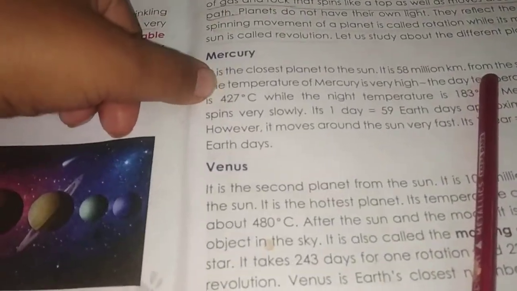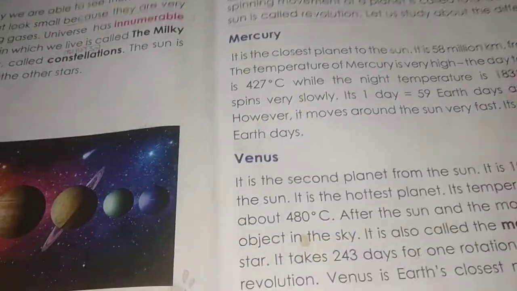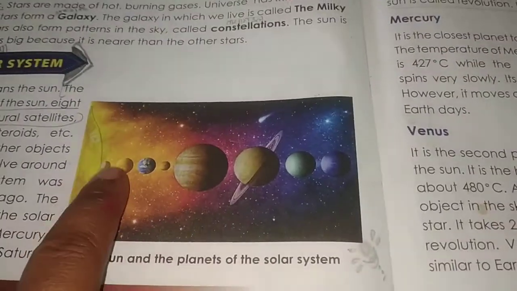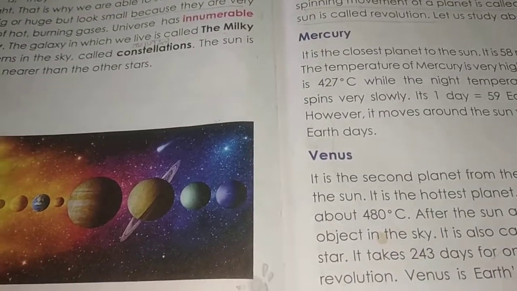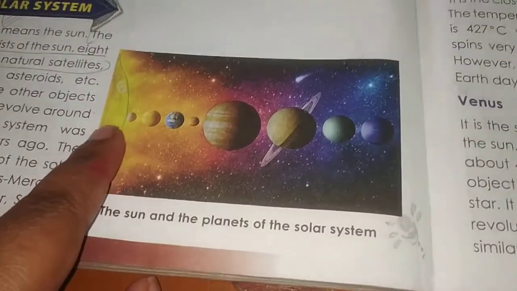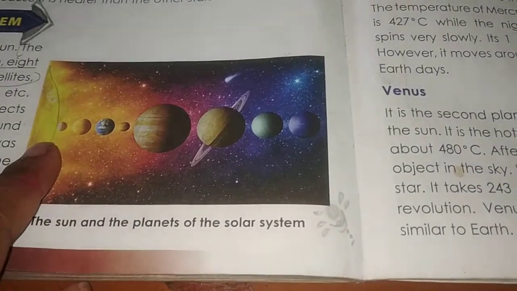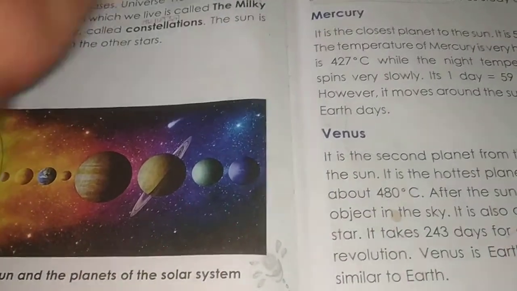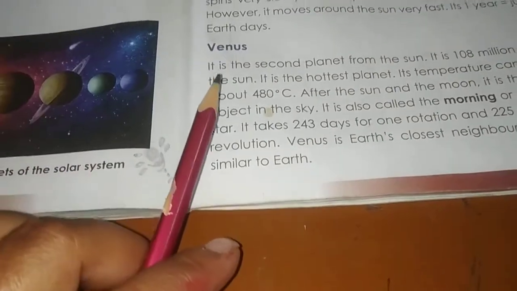Here is Mercury. The first planet is Mercury. It is very close to the sun. Okay, so Mercury is the closest planet to the sun, and the temperature of Mercury is very high because it is very close to the sun. That's why its temperature is very high. Okay, and it spins very slow. Mercury spins very slow.